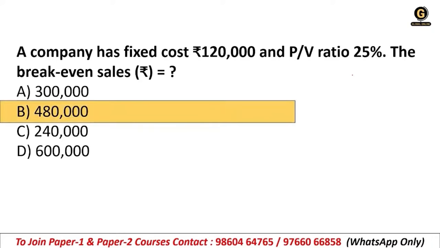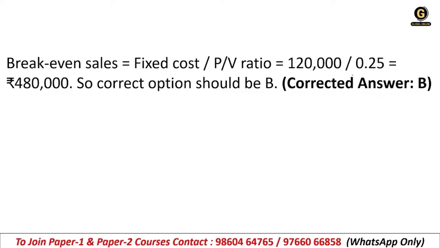So the right answer is option B, that is 4,80,000. See the formula. We are calculating break even sales in rupees, correct? So fixed cost divided by PV ratio, that is the formula for break even sales in rupees, right?